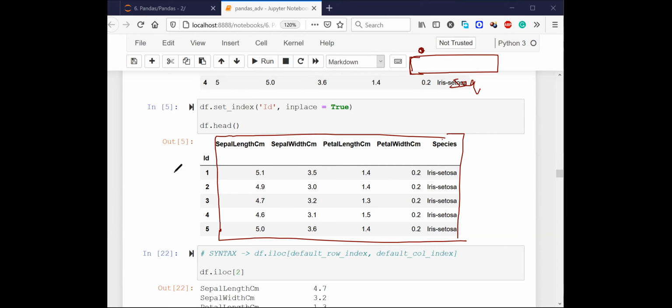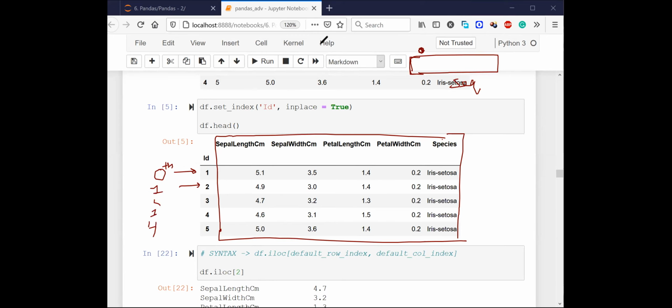So can I say that this row is nothing but the 0th row? Can I say that, yes or no? Yes, correct, Samir. Yes or no, guys? Can I say that this is the 0th row? Similarly, this is the first row, second row, third row, and the fourth row.